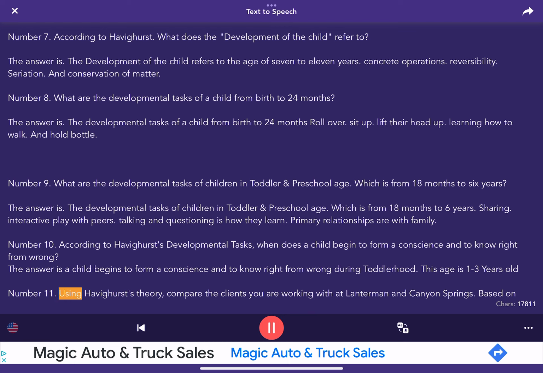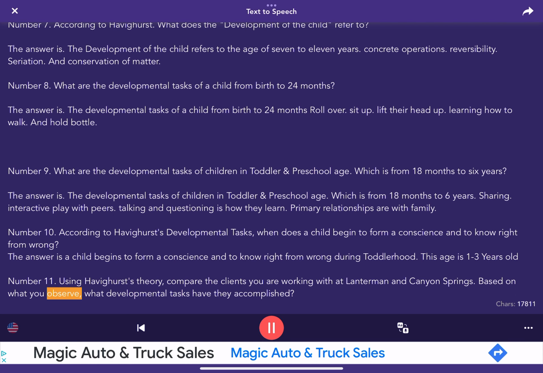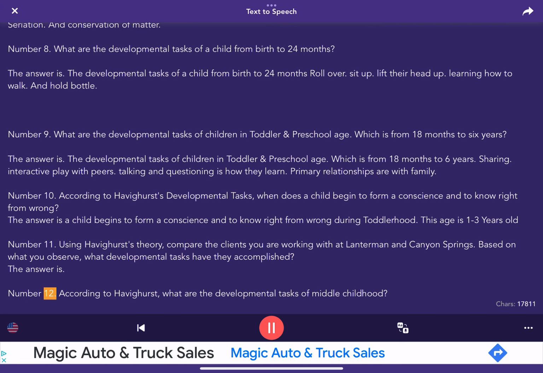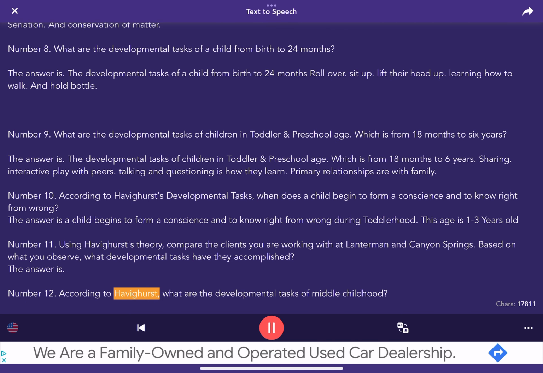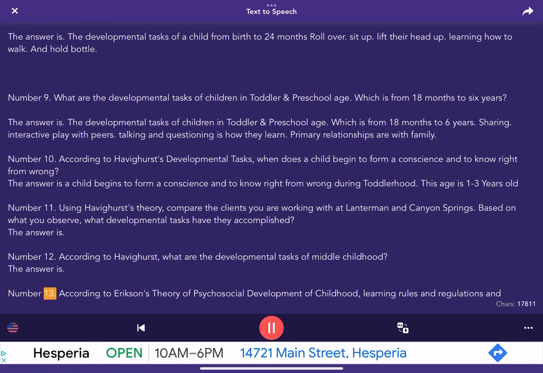Number 11. Using Havighurst's theory, compare the clients you are working with at Landerman and Canyon Springs. Based on what you observe, what developmental tasks have they accomplished? The answer is, number 12. According to Havighurst, what are the developmental tasks of middle childhood? The answer is, number 13.